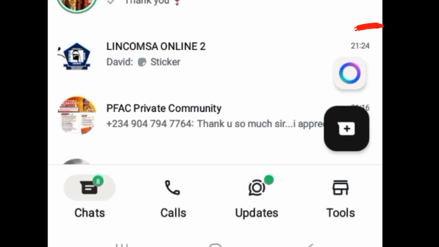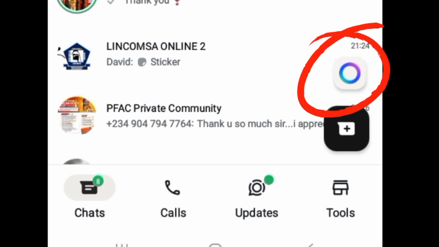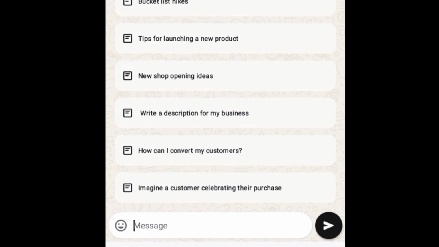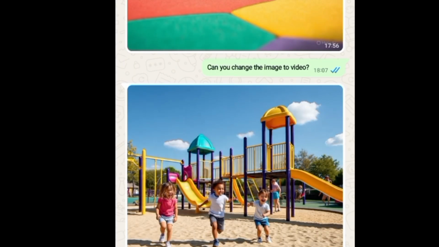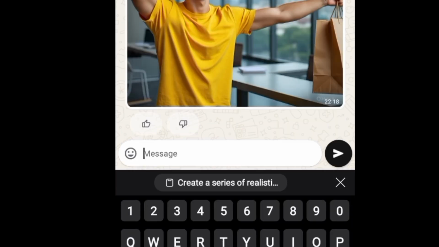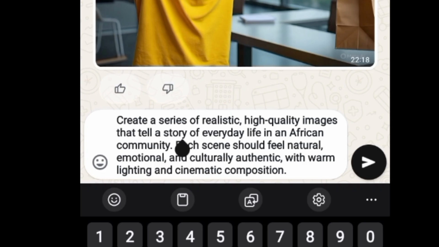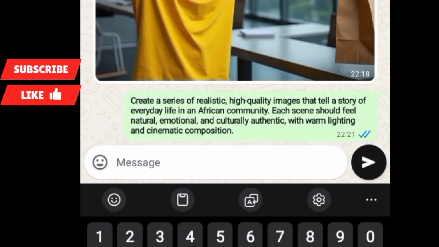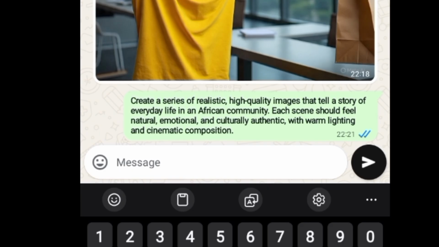So you come over to your WhatsApp, open your WhatsApp, and then come over to this. You see this icon here, you click on it. Once you click on it, you come down to where you have, imagine a customer celebrating their purchase. So you can click on it. Okay, so I'm going to come over here to type. So look at what I'm typing here. I said create a series of realistic high quality images that tell a story of everyday life in an African community. So I'm going to click here to send. Let's see what will be the outcome of this. Yes, let's see the magic that Meta AI is going to create for us.